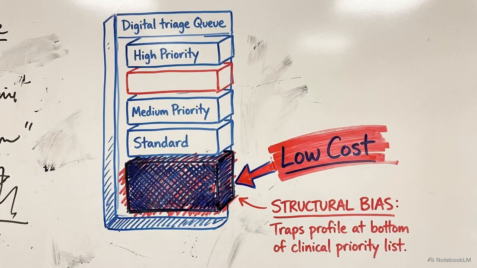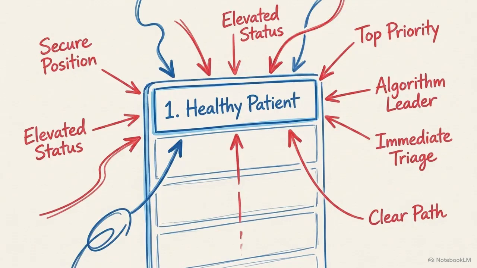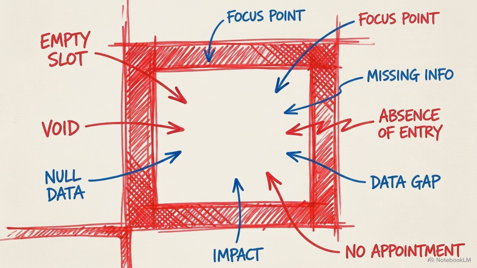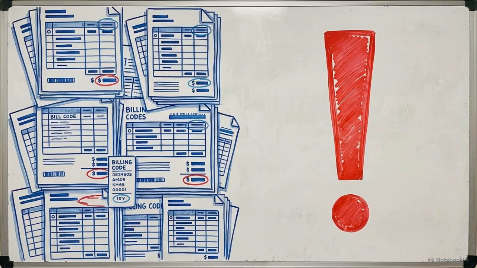Because the marginalized patients had lower historical costs, the model systematically downgraded their triage priority, pushing healthier patients to the front of the line. In data science, this is known as informative missingness. Often, what is absent from the dataset, a missed appointment, a lack of preventative screening, is a louder signal of a struggling patient than the billing codes that actually made it into the system.